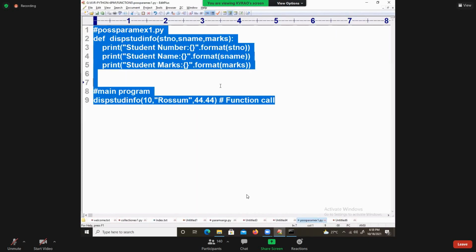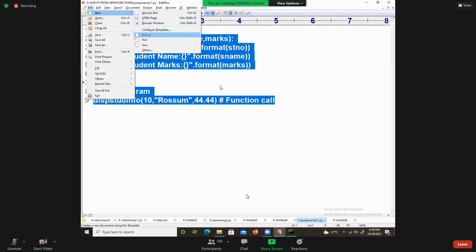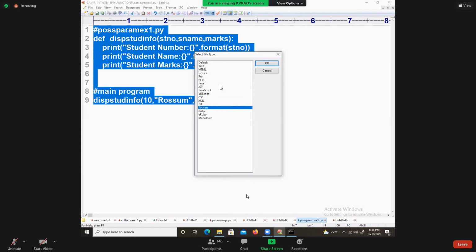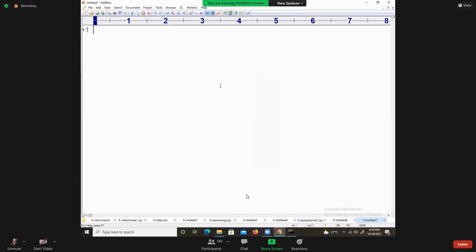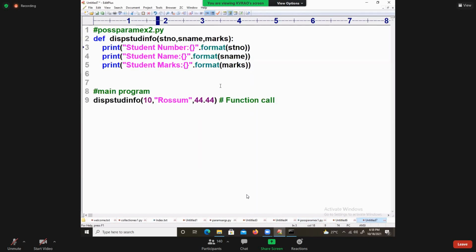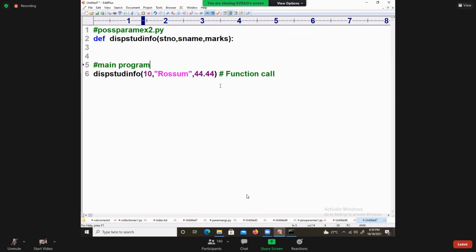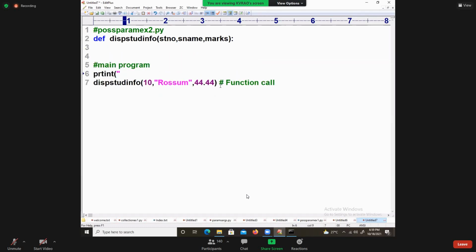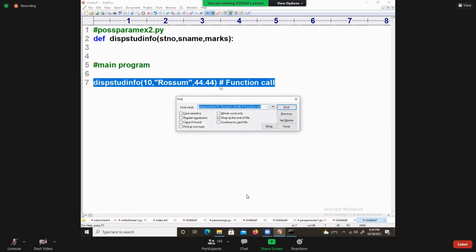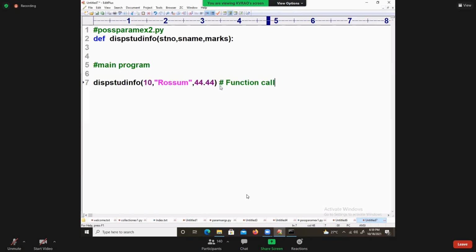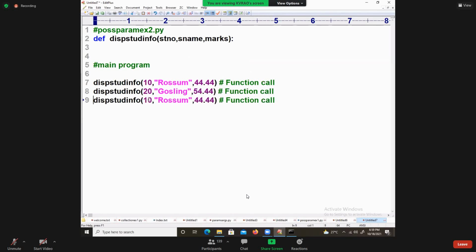One more example I would like to continue. Let's look at that. Parameter example 2. I will write like this, mark. Print of the value. I took it as this, and one more I will take, 20. I take it as a function call only. I'm taking 54, and next I'm taking one more value, 30.